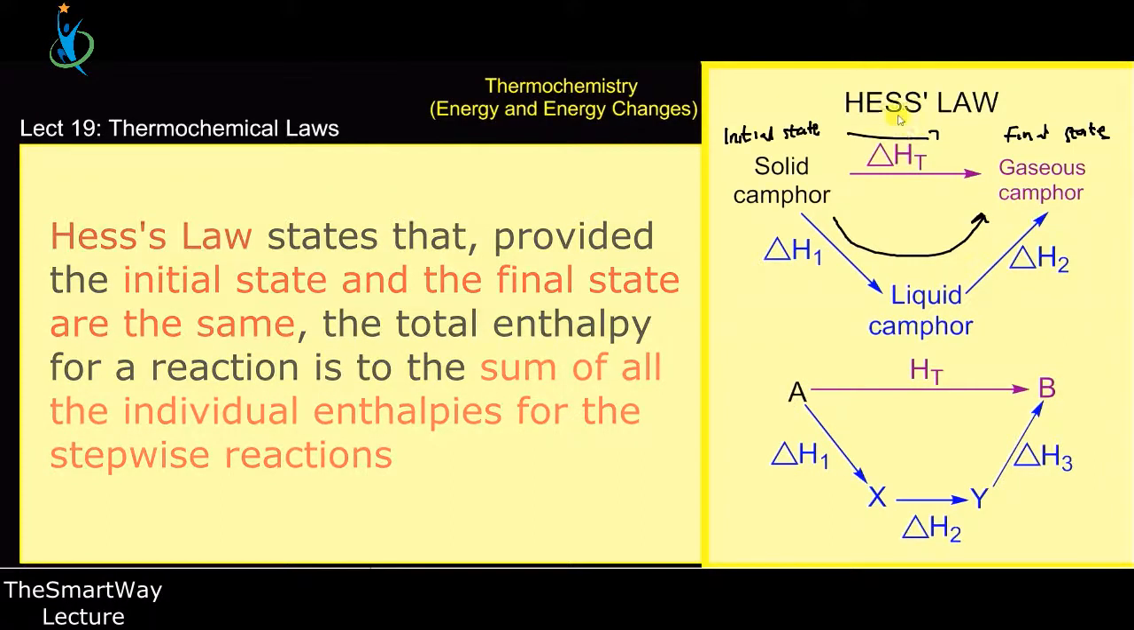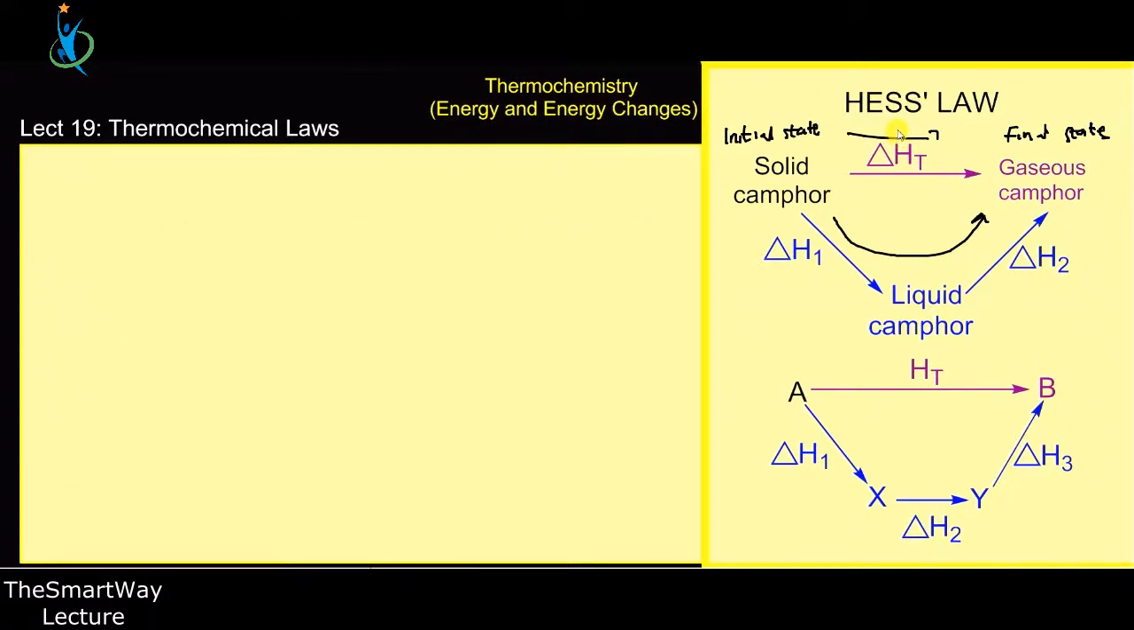So once again, Hess's Law, which sometimes we also call the law of constant heat summation, but you can simply say Hess's Law, says that provided the initial and the final state of the reactant and the product are the same, the total enthalpy change for the reaction is the sum of the individual enthalpy changes. So therefore, if I want to do this mathematics in the first one, I'm going to get this.